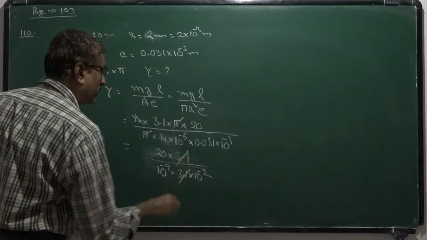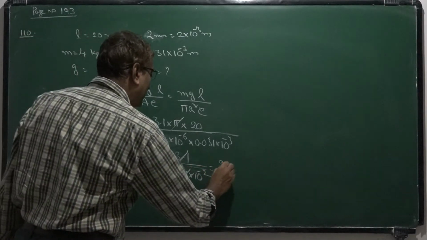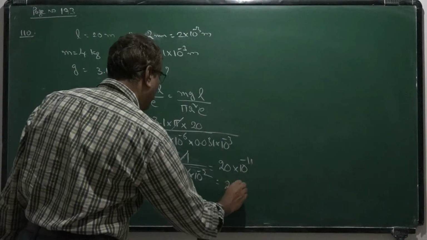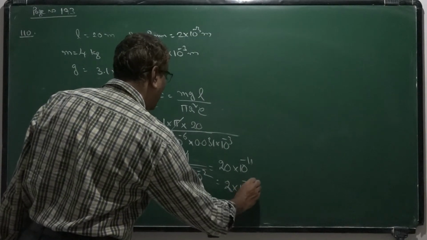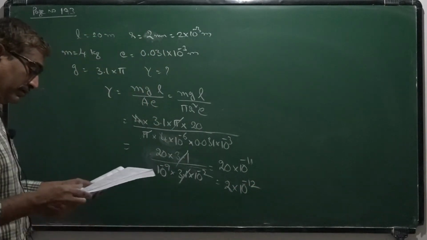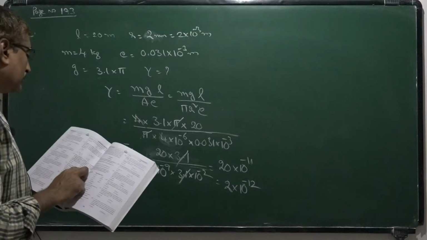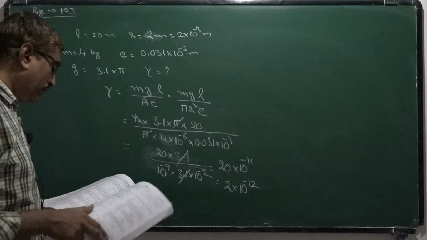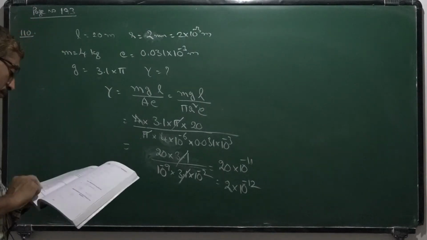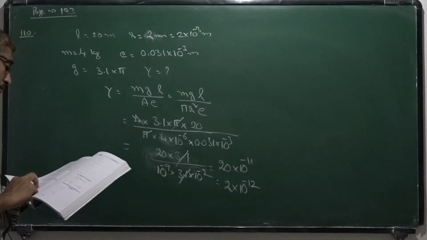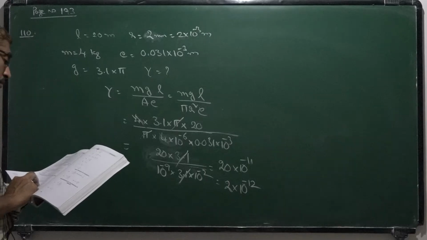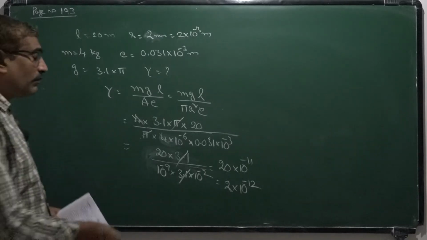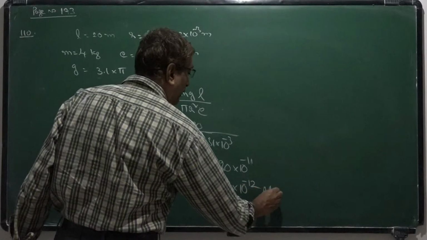So this also gets cancelled. This is 20 into 10 to the power minus 11. That is 2 into 10 power minus 12 Newton per meter square.